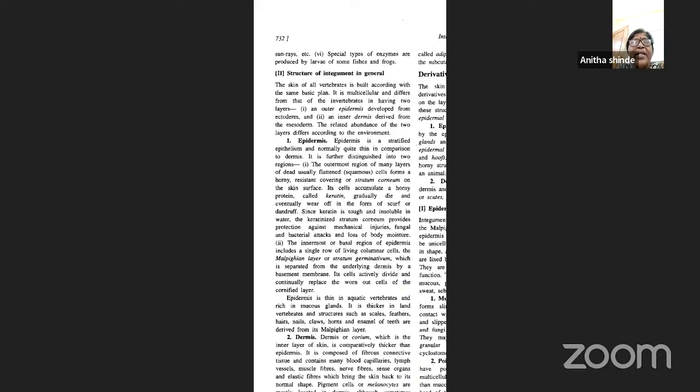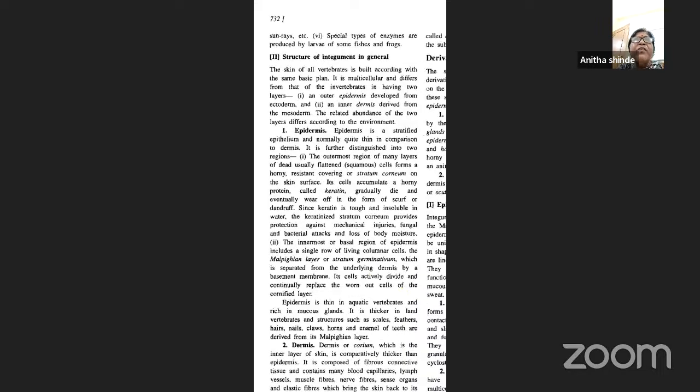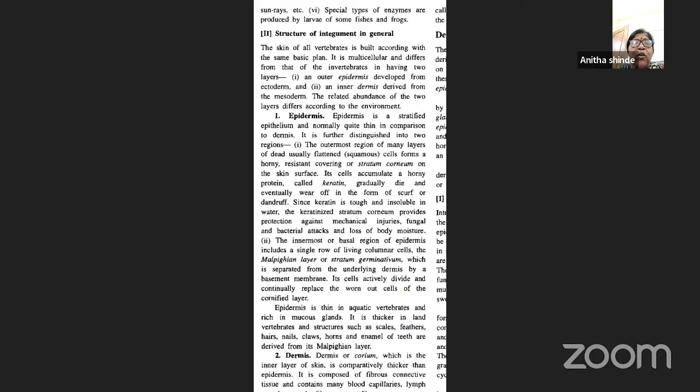So the integument or the skin bears two layers. The outer layer is called the epidermis, derived from the ectoderm, and the inner layer is called the dermis, derived from the mesoderm. Now coming to the epidermis, we'll see what it is. The epidermis is made up of stratified epithelium, and it is very thin compared to the dermis. It is further distinguished into two regions. The outermost region consists of many layers of dead, usually flattened, that is squamous, cells, forming a horny resistant covering called the stratum corneum on the skin surface.